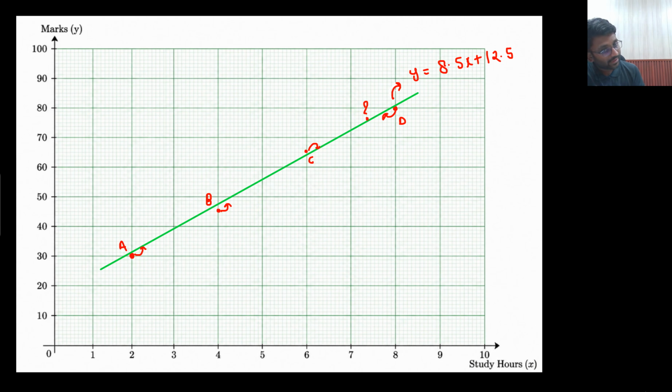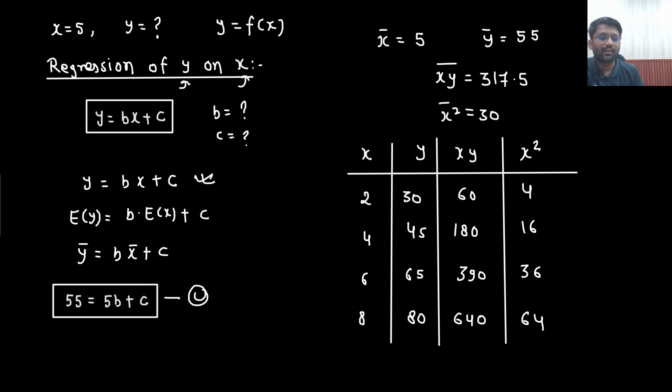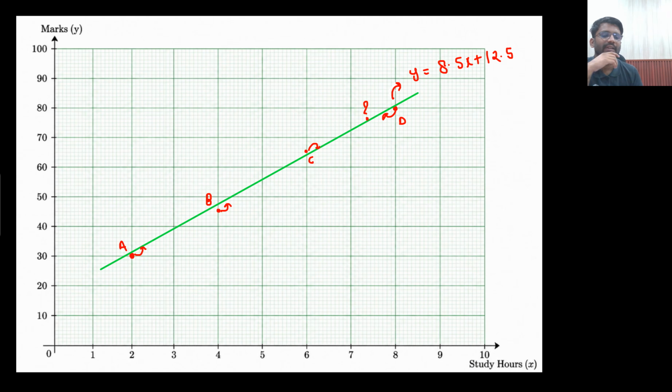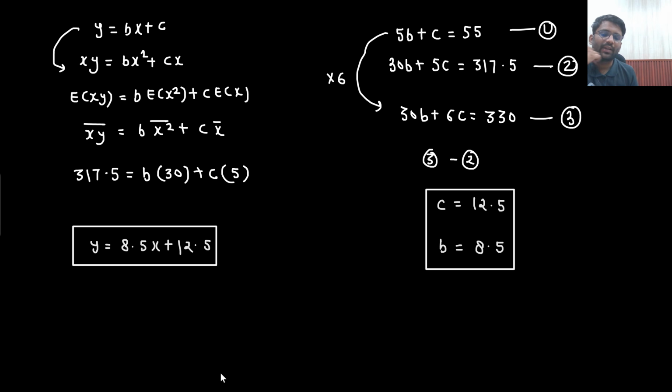So this particular line will be near to all the points A, B, C, D. Now in this line I can put the value of x. If that guy is studying for 5 hours, then how much marks would he be getting? So what is the value of y if he is studying for 5 hours? 8.5 into 5 plus 12.5. So answer is 55 marks.